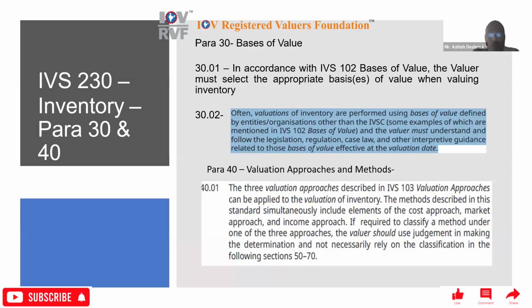Section 50 deals with the market approach, 60 with the income approach, and 70 with the cost approach. That is the guidance given in para 40.